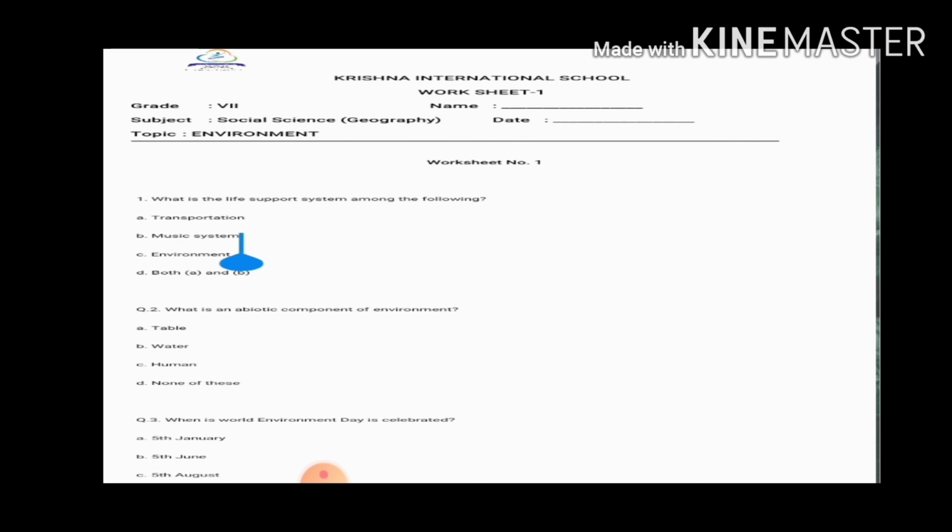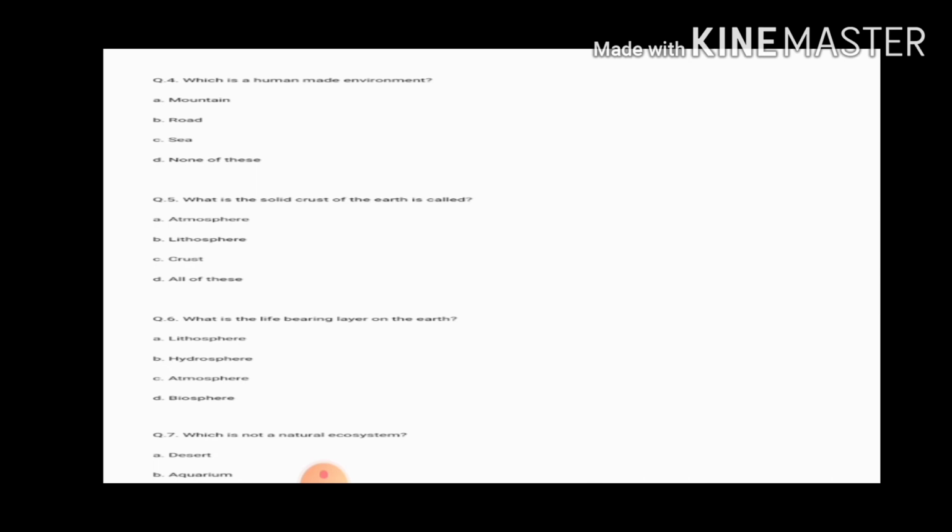Question number 2. What is an abiotic component of environment? Option A, table. Option B, water. Option C, human. Option D, none of this. Question number 3. When is World Environment Day celebrated? Option A, 5th January, 5th June, 5th August. Question number 4. Which is a human-made environment? Mountain, road, sea, none of this.